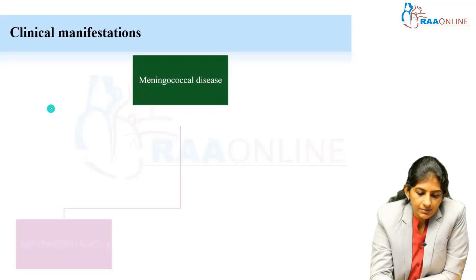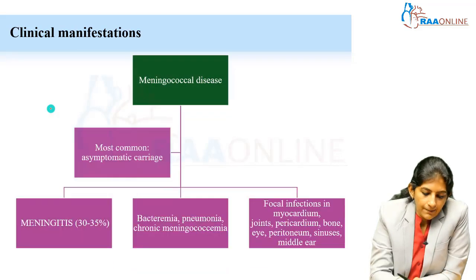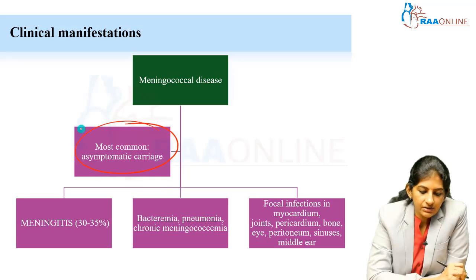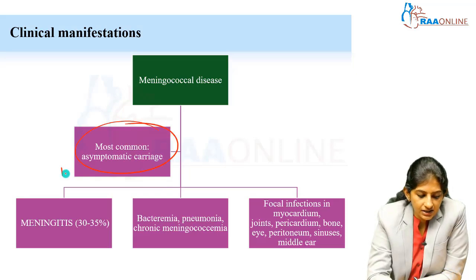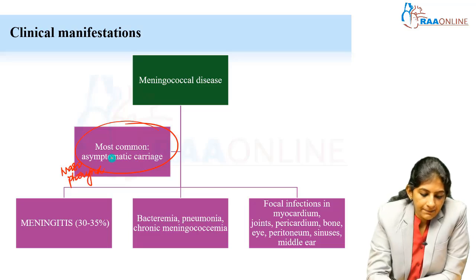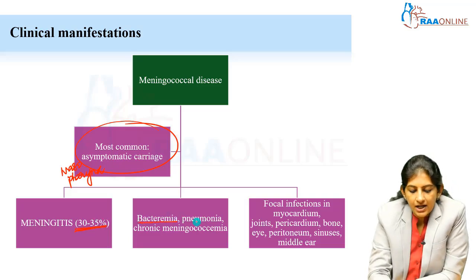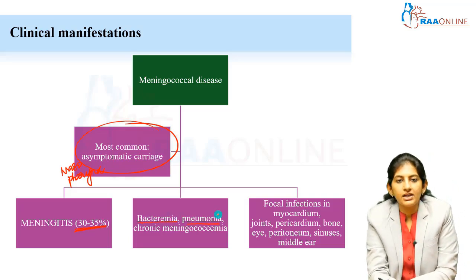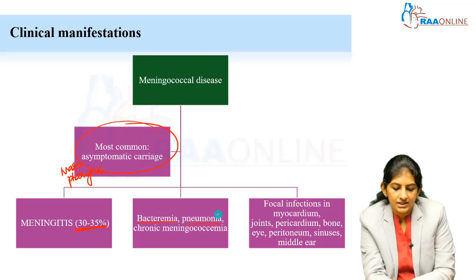So once there is meningococcal disease, the most common presentation will be an asymptomatic carriage in the nasopharyngeal region, right? Apart from that, clinically meningitis is the most common presentation, followed by bacteremia, pneumonia and a chronic meningococcemia stage.